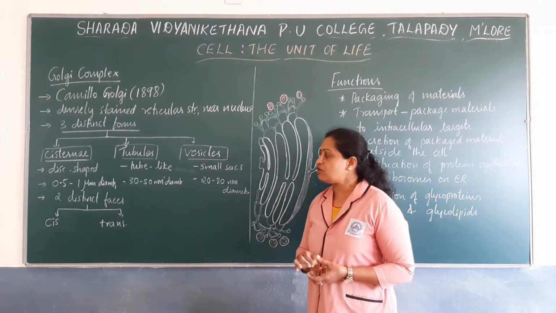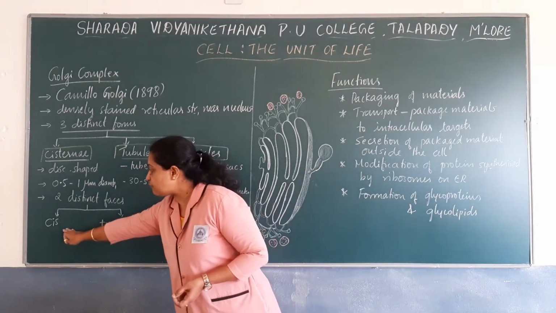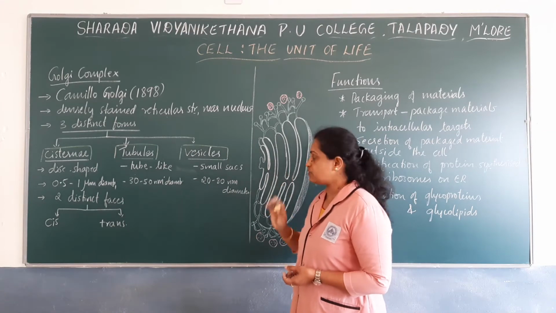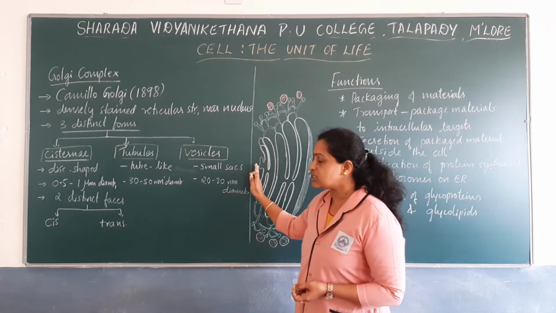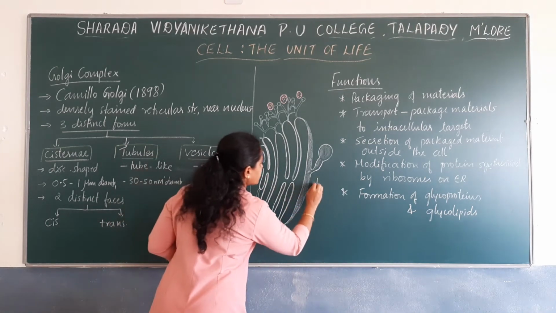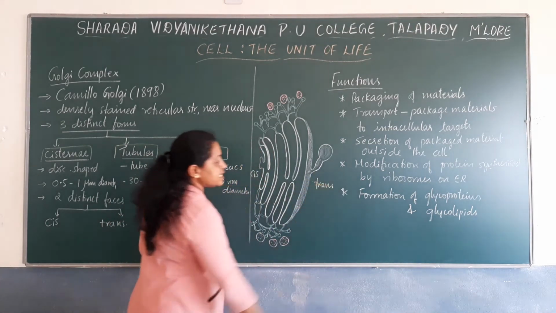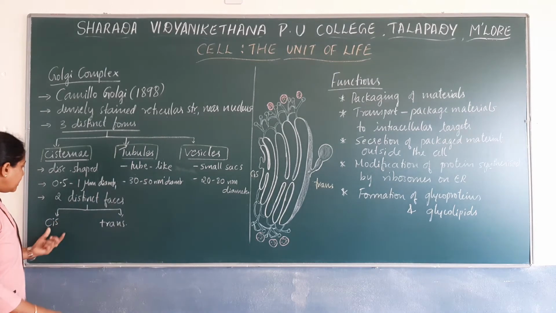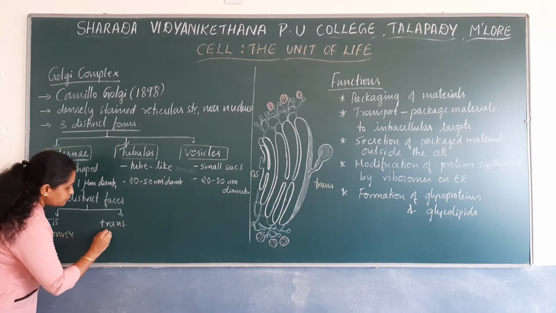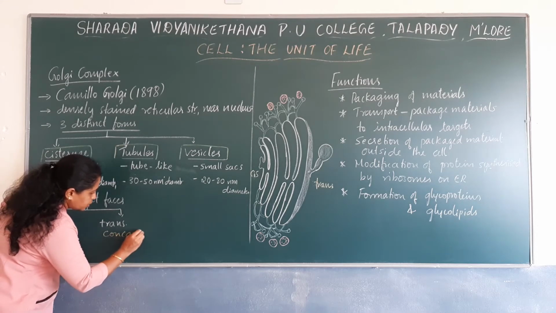These two distinct faces are named the cis face and trans face. The cis face is convex shaped, whereas the trans face is concave shaped.